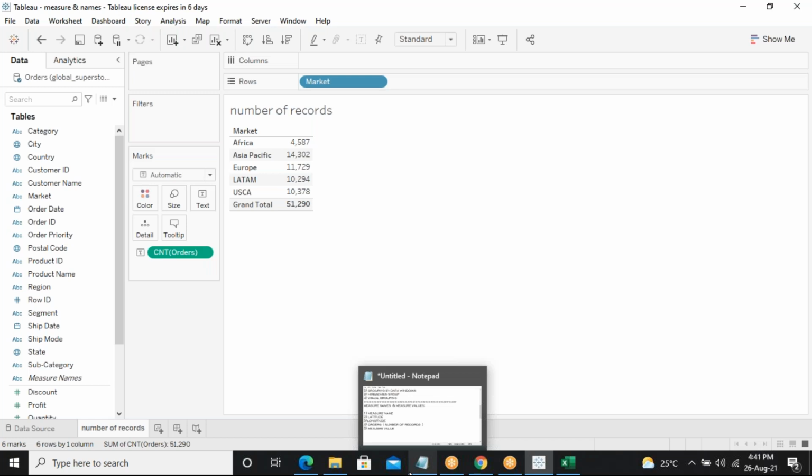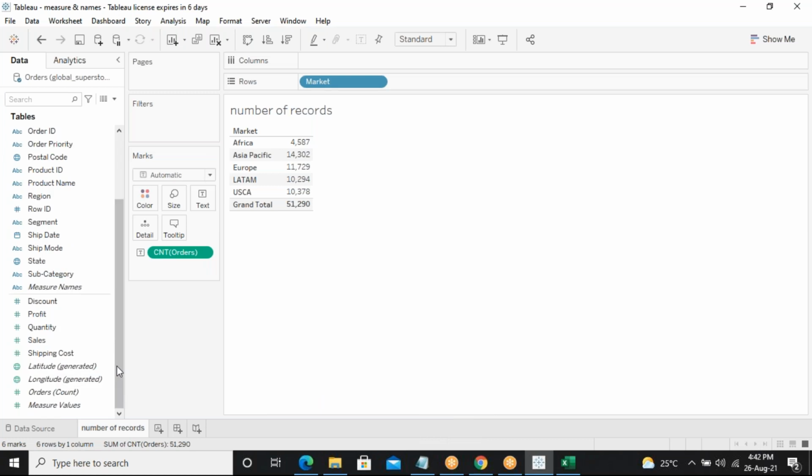Whatever numbers you have in your records or in your database, you can get a summary of all those numbers in one location just by using the measure names option. Understand?